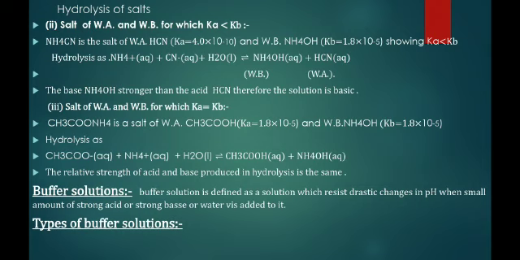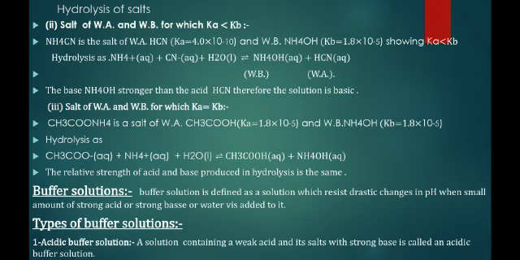Types of buffer solutions. First, acidic buffer solution. A solution containing a weak acid and its salt with a strong base is called an acidic buffer. It means this buffer solution is formed by the combination of a weak acid and a salt of a strong base.